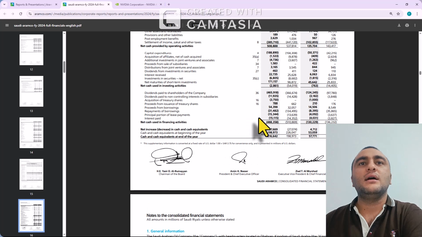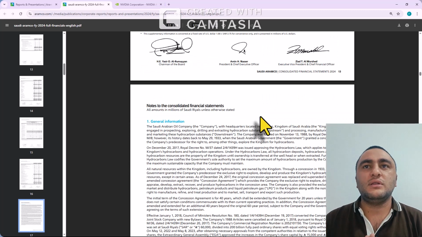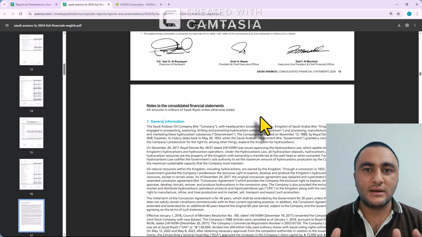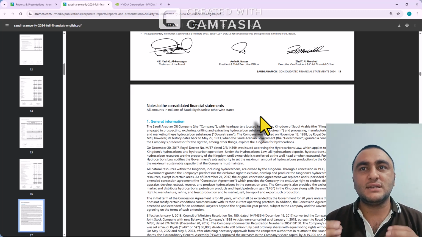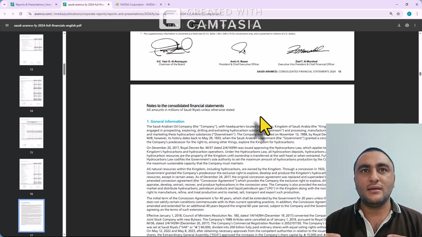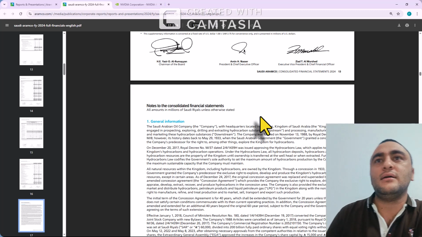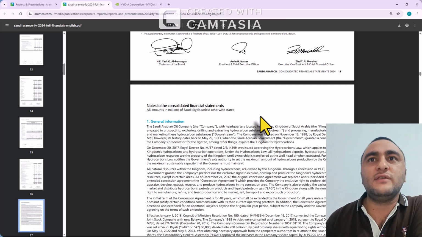If you look at it, how much work the auditor has to put in to prepare such a financial statement, and more than that, how to manage such a big company. This is commendable work by Saudi Aramco, their management, their team, everyone associated with this company.